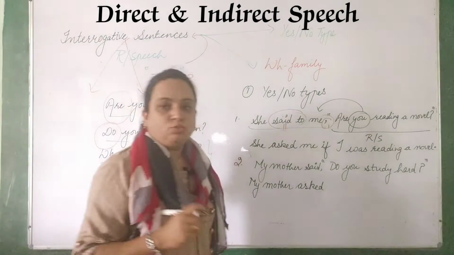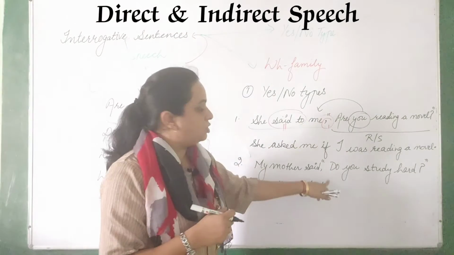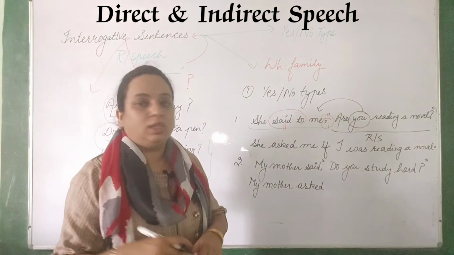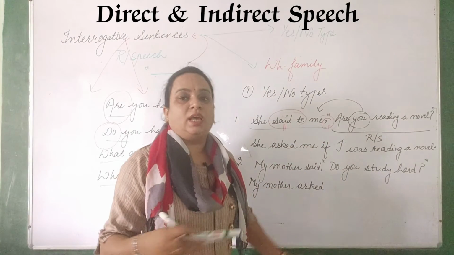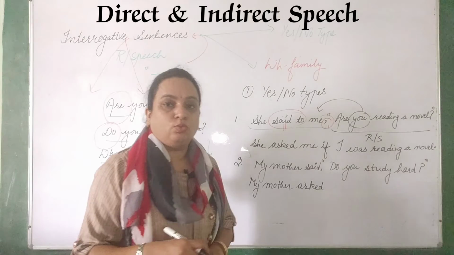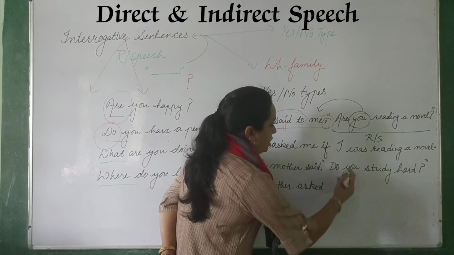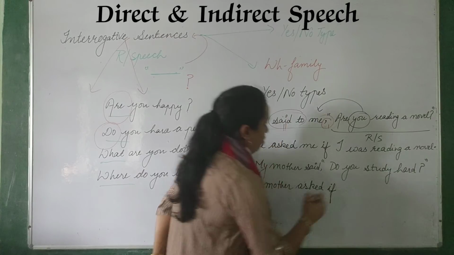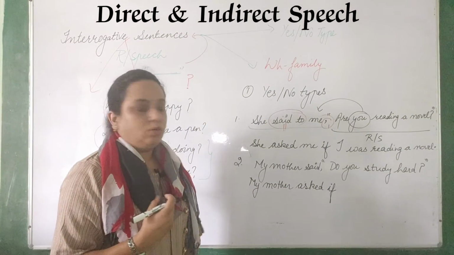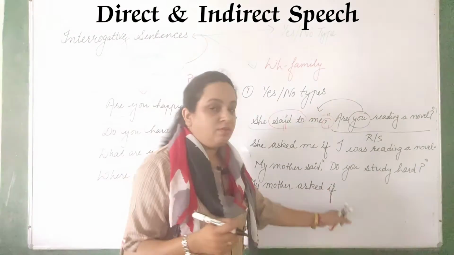At the place of commas, what do you have to do when it is a yes-no type of question? So this is also a yes-no type of question. It is not necessary that yes-no type questions will only be there when it starts with is, am, are or was, were. See, it is starting with a helping verb, and do is also what? Helping verb, right? So my mother asked if, now here it is not given to whom, so we will consider it as me. Okay, it will be my mother said to me. So my mother asked if I.